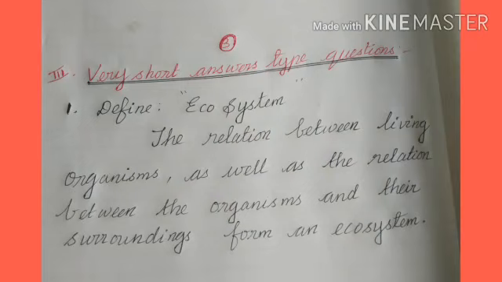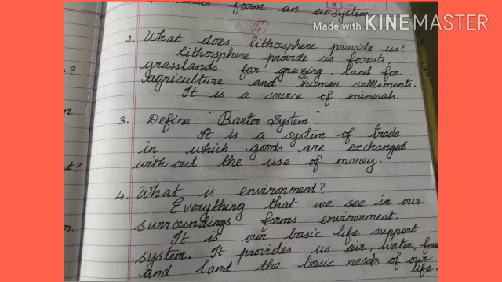Question number 1. Define ecosystem. The relation between living organisms as well as the relation between the organisms and their surroundings form an ecosystem.